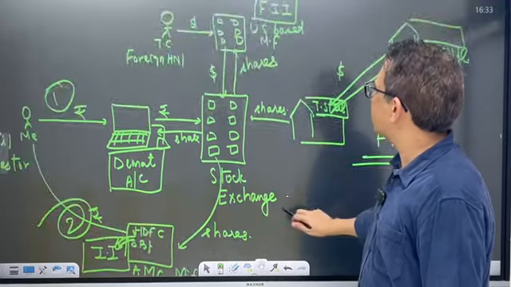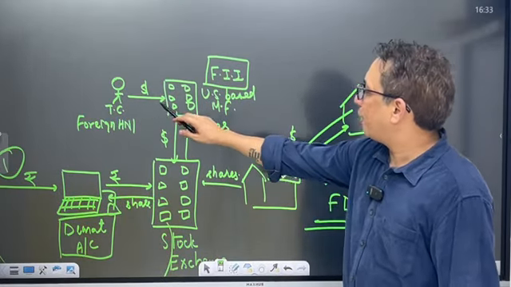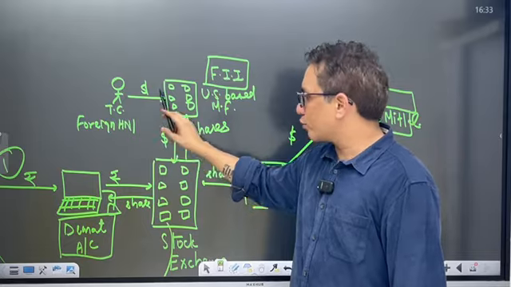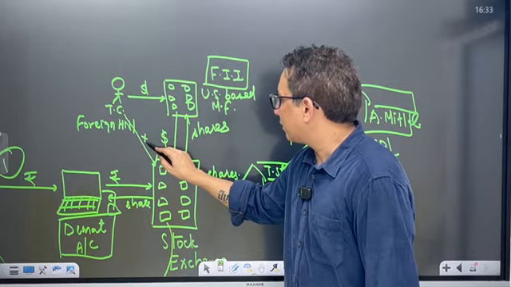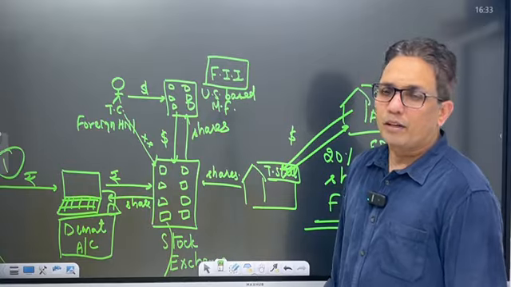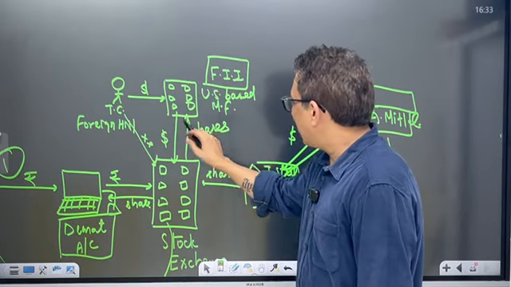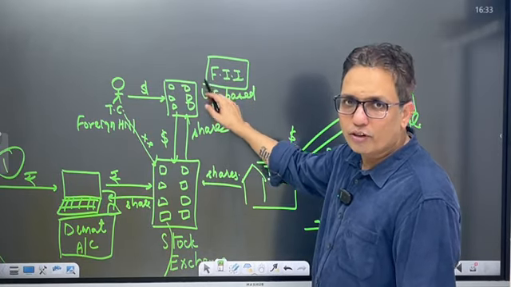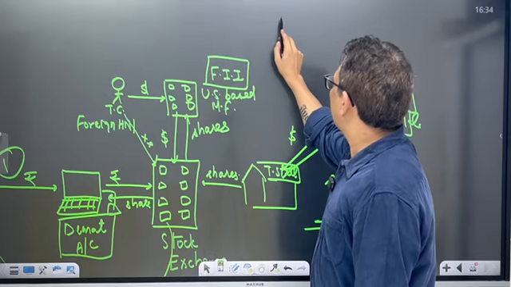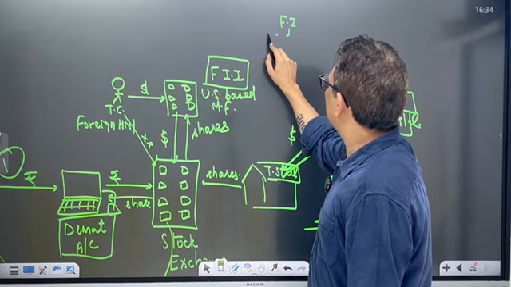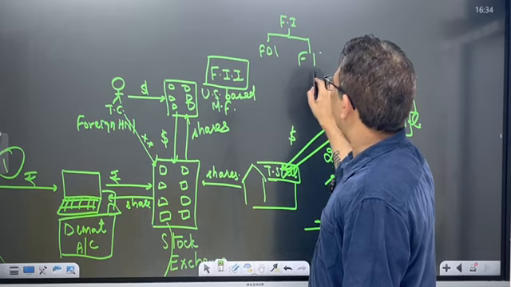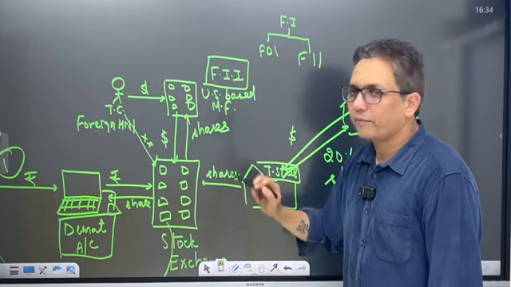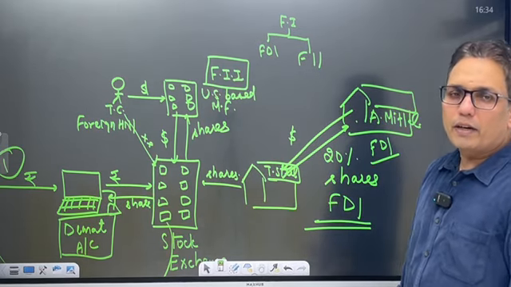Now, earlier, if a foreign HNI wanted to purchase shares from the Indian stock market, he could not do it directly. It was not allowed. He had to come through the institutional route only, through a mutual fund route only. So earlier, foreign investment was of just two types, FDI and FII.